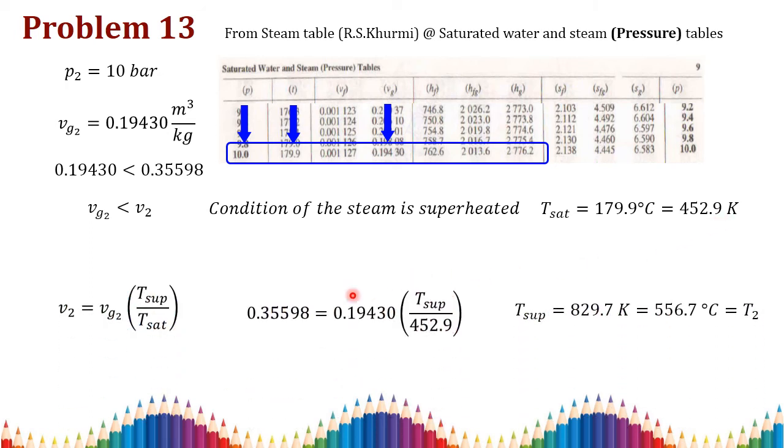Then in case of the superheated condition, how can we find out this V2? And this superheated temperature we need to find out. So V2 is equal to Vg2 into T superheated by T saturation. V1 is equal to V2, that we already know. Substitute these values and the saturation temperature from this table. Here we have to observe keenly that you have to substitute the temperature in terms of Kelvin only. Then your superheated temperature becomes 829.7 Kelvin, or otherwise it is 556.7 degrees Celsius.